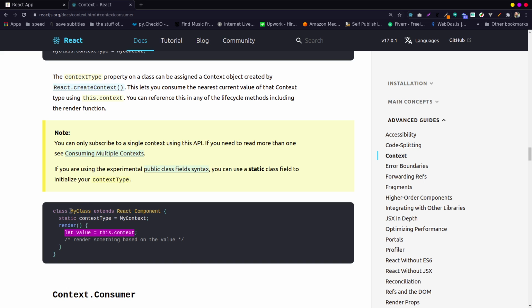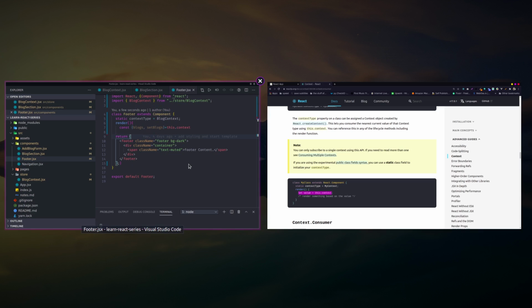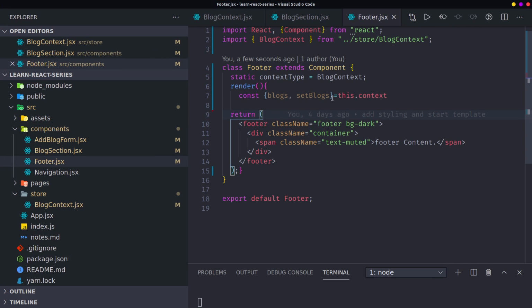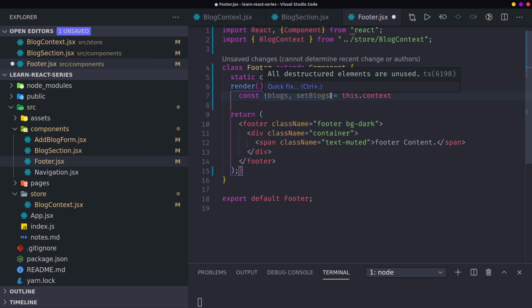It's now added to the values of the function of the class. It's a bit weird, but now it's added to one of the values of the class. So now you have access to this context, which is now part of the class. Now here you can have access to anything.